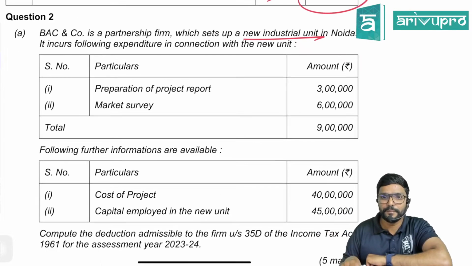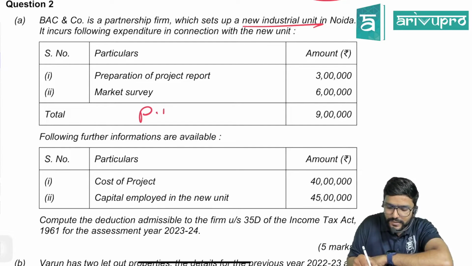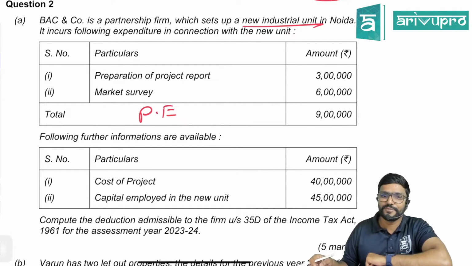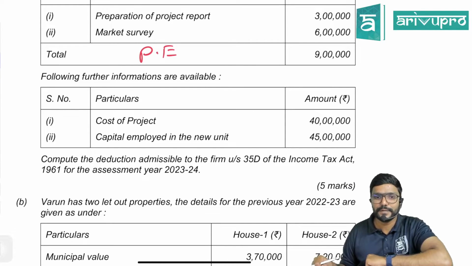Preparation of project report, market survey, and the amount is coming to 9 lakh total amount. What do we call this amount as, guys? Preliminary expenses. Following further informations are available. Cost of project and capital employed in the new unit is given. Compute the deduction admissible to the firm under section 35D.